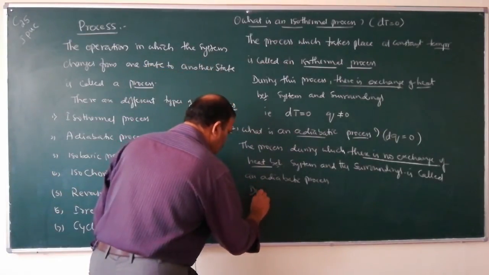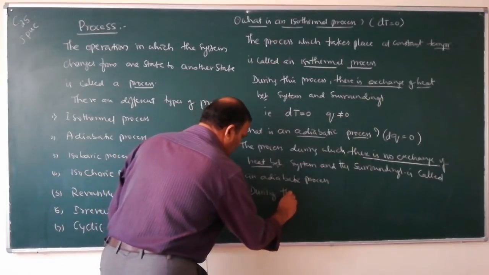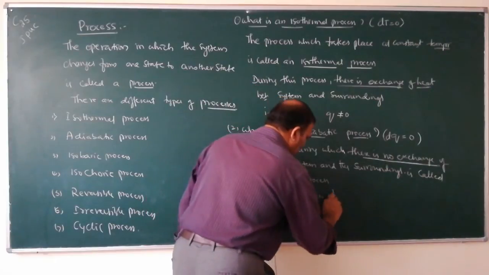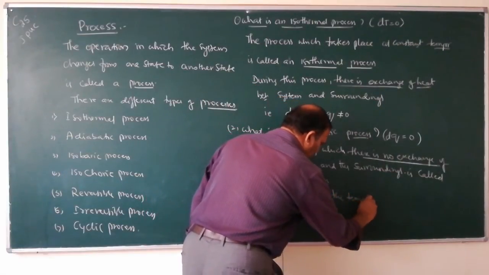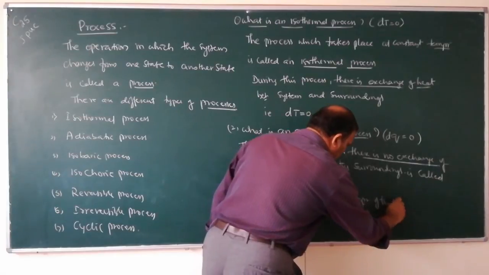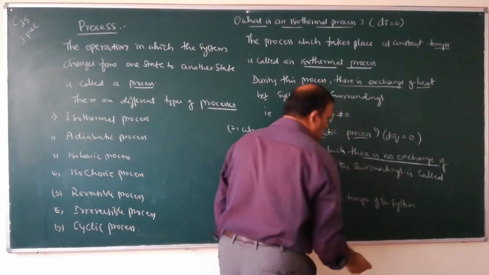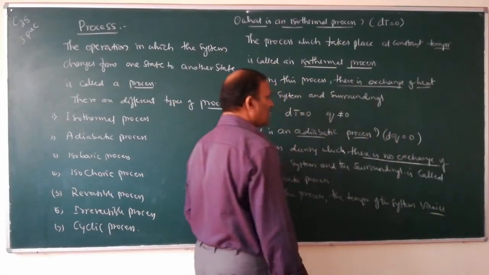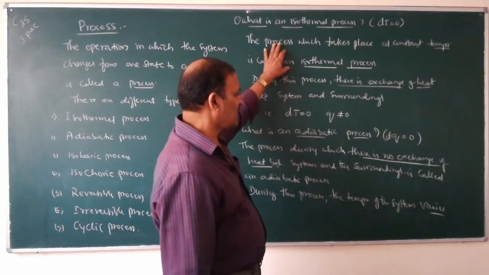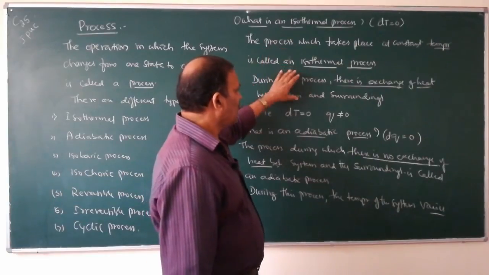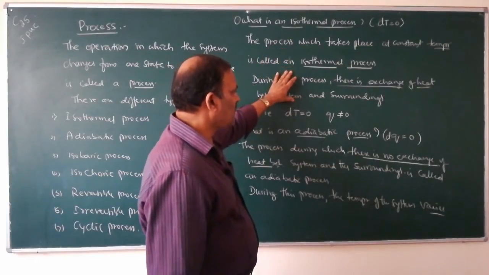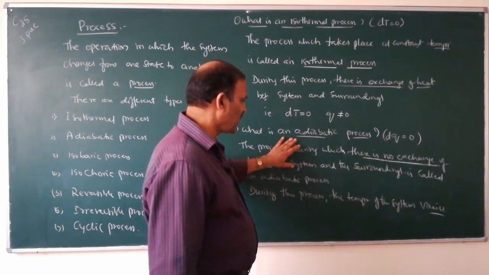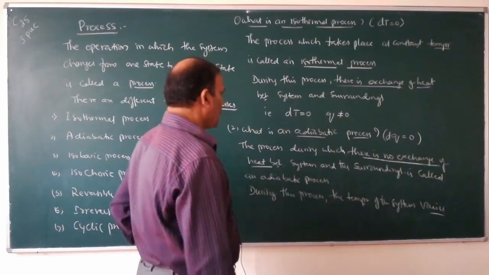Next line, during this process, the temperature of the system varies. Here the temperature of the system remains constant, and there is exchange of heat between system and surroundings. Here there is no exchange of heat between system and the surroundings, and the temperature of the system varies.